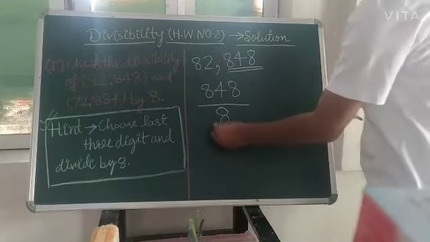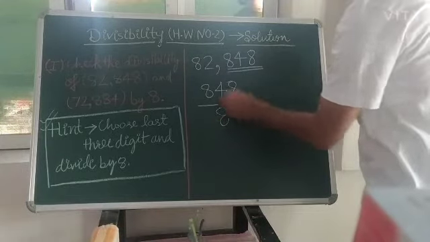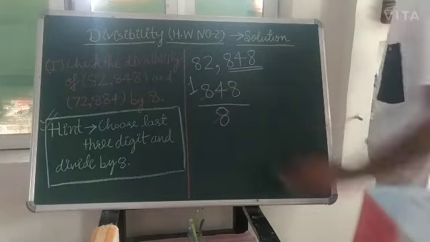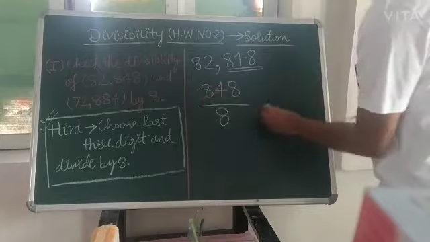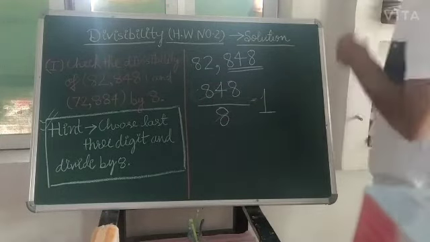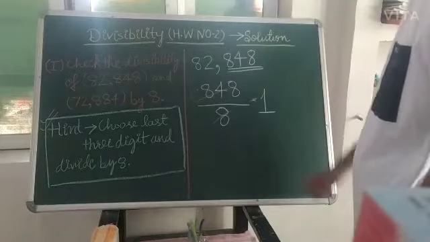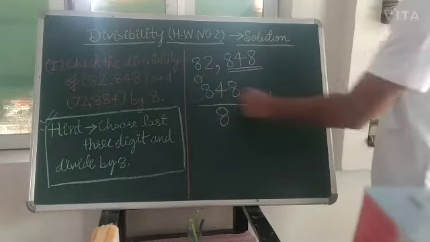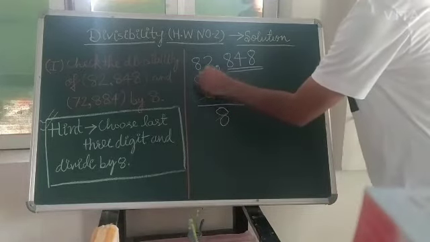So 8 one time, 8 1s are 8, the remainder will come 0, and this 4 will come down.